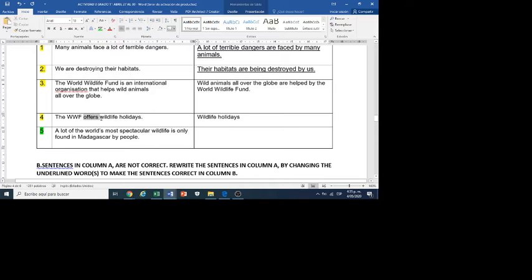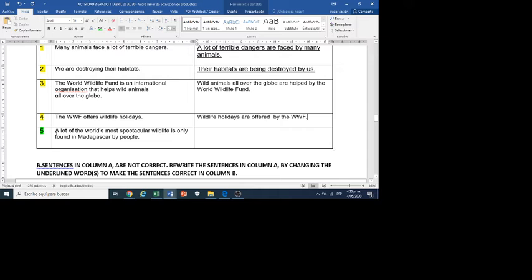This is present and plural, so the correct verb to be is are, and the passive voice is in present. Are, plus the past participle of the verb: offered, double F, by the WWF.